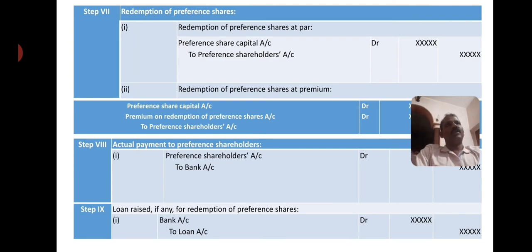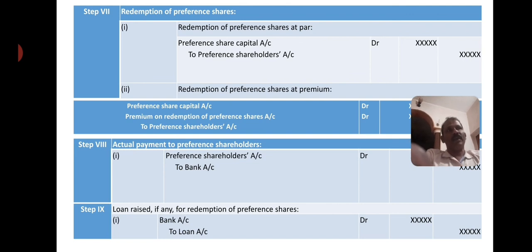Then for the actual redemption, share capital appears on the liability side, in the sense that all share capital gives a credit balance. Before making payment, because payment will be made to the shareholders account and not the share capital, first share capital should be transferred to the shareholders account, then the payment is made. So if redemption is made at par, preference share capital account debit, because it appears in the balance sheet on the liability side with a credit balance, to preference shareholders account. If redemption of preference shares is at a premium, then preference share capital account debit, premium on redemption debit. You see, in the other case, the premium was provided by giving a credit to it. Now to utilize that, give a debit, then the total amount to shareholders account.